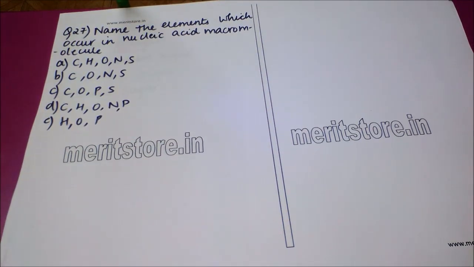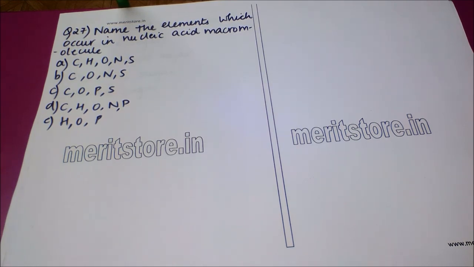Our next question is, name the elements which occur in nucleic acid macromolecule. Option A, CHONS, that is carbon, hydrogen, oxygen, nitrogen and sulfur. Option B, CONS, that is carbon, oxygen, nitrogen and sulfur. Option C, COPS, which is carbon, oxygen, phosphorus and sulfur. Option D, CHONP, which is carbon, hydrogen, oxygen, nitrogen and phosphorus. And option E, HOP, which is hydrogen, oxygen and phosphorus.